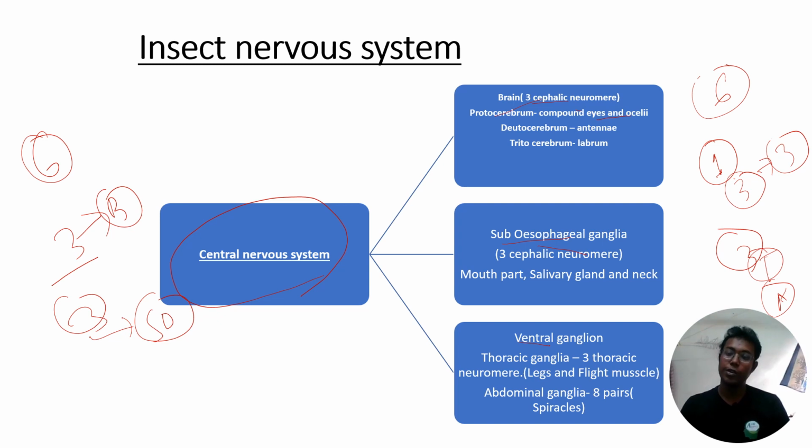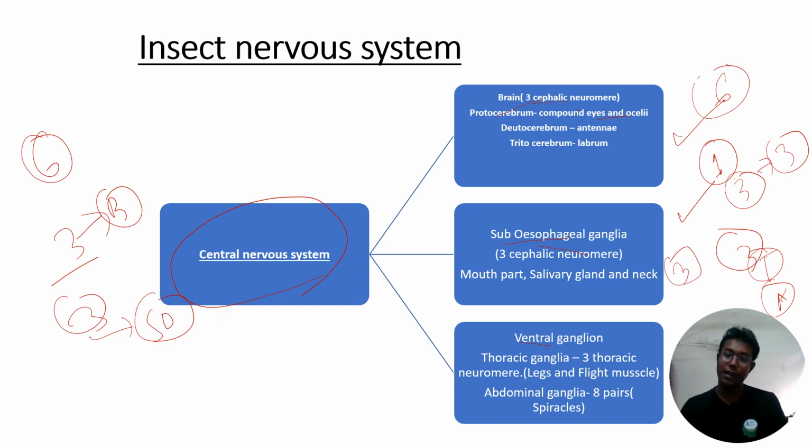You have to remember one basic point: in each segment of the insect there is only one neuromere. The head consists of 6 segments, so 6 neuromeres: the first 3 constitute the brain, and the last 3 constitute the subesophageal ganglia. Similarly, the neurons present in the thorax and abdomen form the ventral ganglia. The thorax has 3 segments, so definitely it consists of 3 thoracic neuromeres.